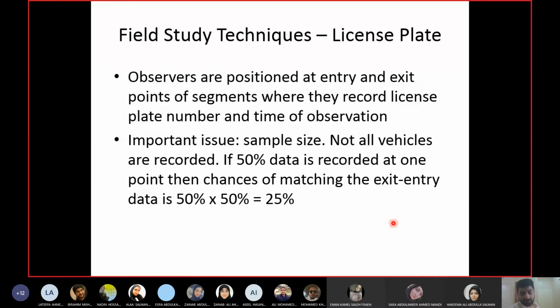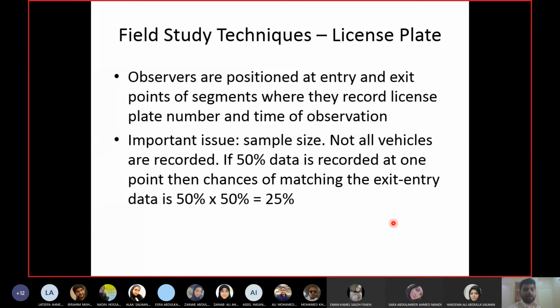Now remember, we are talking about travel time studies, and travel time studies are done for longer lengths of the road. So you cannot coordinate. You cannot tell the other observer, I'm observing this red car, I've recorded this red car, or this black car or blue car, record this. No, you cannot. You don't have any communication here. The other observer is 5 kilometers away from you. So because of the mismatching of the data, lots of samples which you have recorded will go to waste.